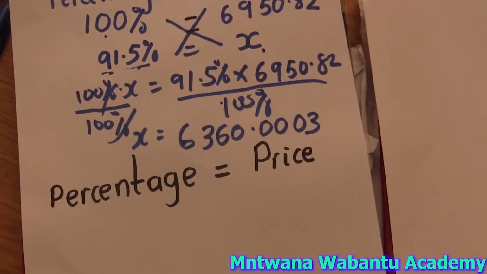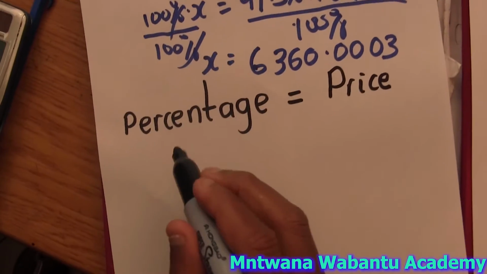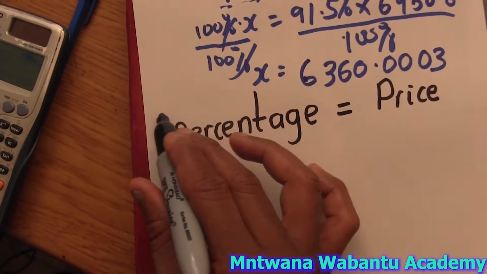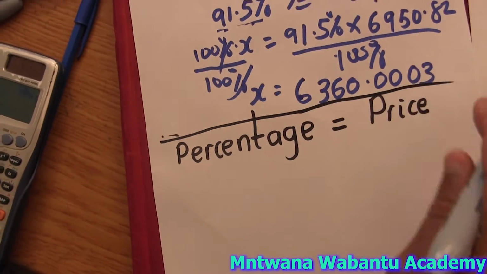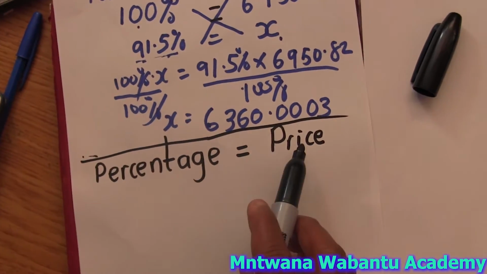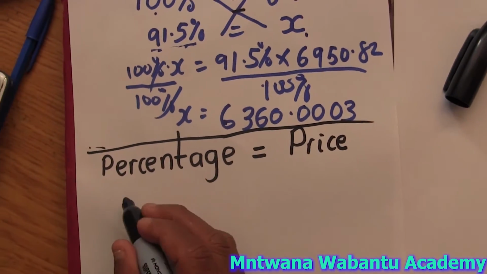So now let's go to the second case. For the second case, I'm going to write again: percentage, price. We have a price here, which is 63.